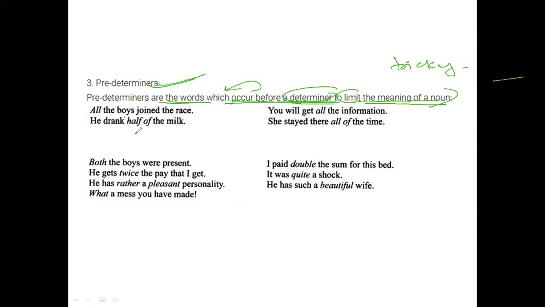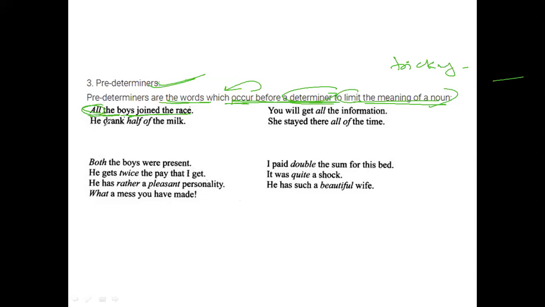So we'll see examples to get a clear understanding and meaning of it. What we have here are a few examples. We'll go through all of these. So, all the boys joined the race. Okay. So what are we talking about? Boys joining the race. So we see that the determiner is the, and prior to that, the one which occurs before it is all. So we have this all as our predeterminer.